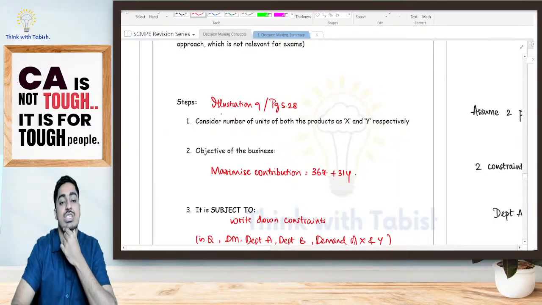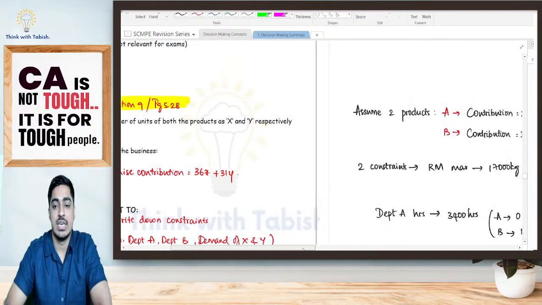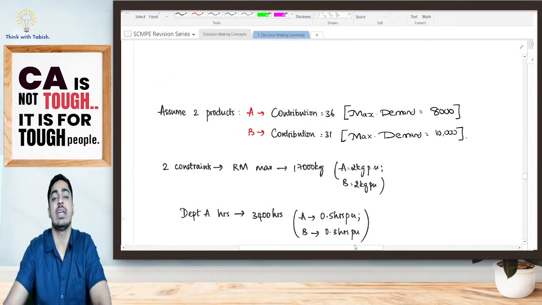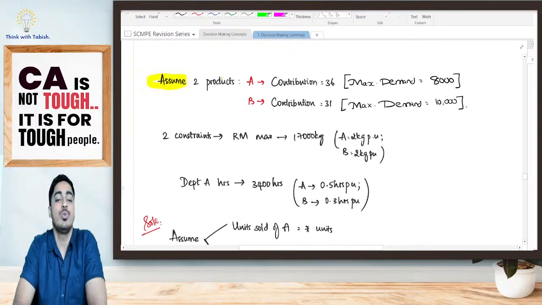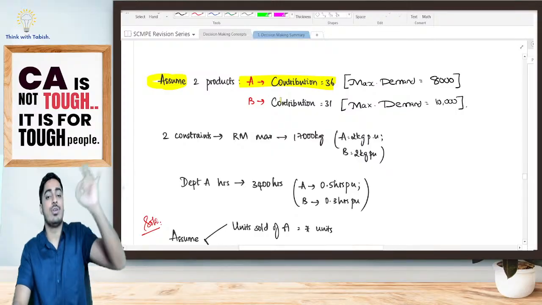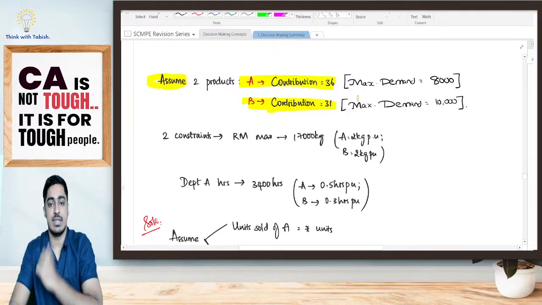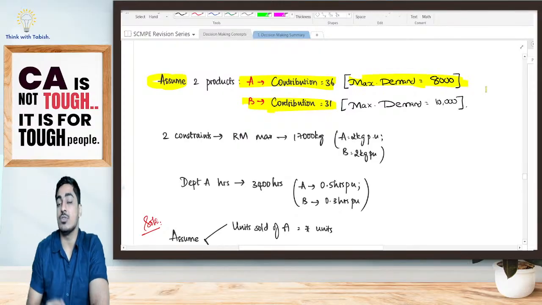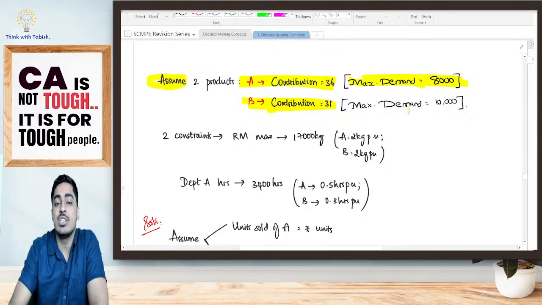The question that you guys are having is illustration number 9, page 5.28. Kindly have a look at that question. But before that, I've just extracted a part from this question just to explain to you guys. Now, assume I'm selling two products, product A and product B. Product A is giving me a contribution of 36 per unit. I'm selling 1 unit of A, I'm getting 36. I'm selling 1 unit of B, I'm getting 31. Maximum demand of A is 8,000. Maximum I can sell 8,000 units of A. Maximum I can sell 10,000 units of B.